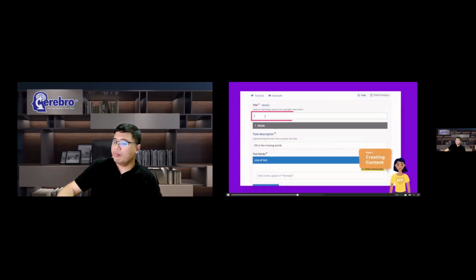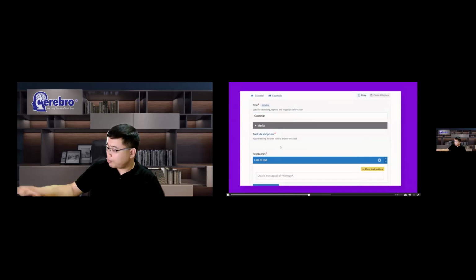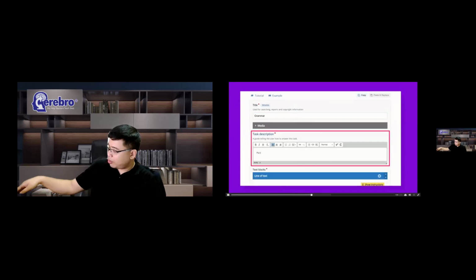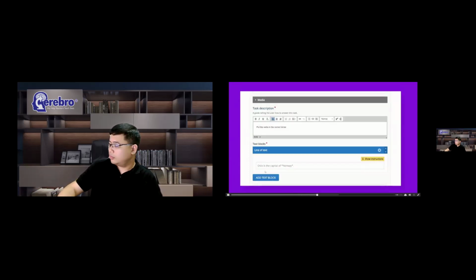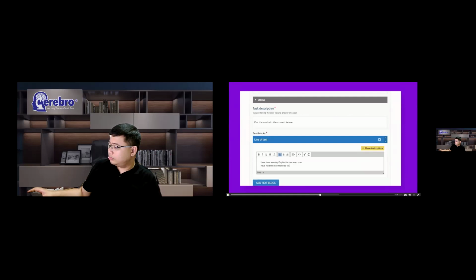You start by giving your fill in the blanks a title to help you find it in your content list later. You may also provide a description that will be shown above your task. After that, you may write or paste in the text that you will use. Add asterisks before and after the words that are to be turned into blanks.